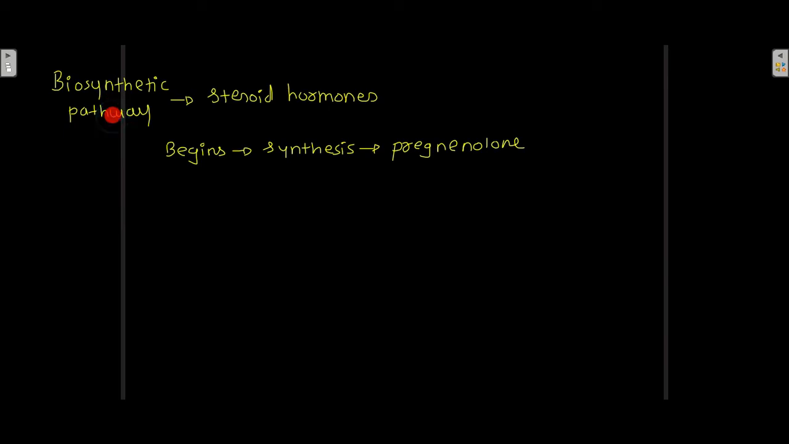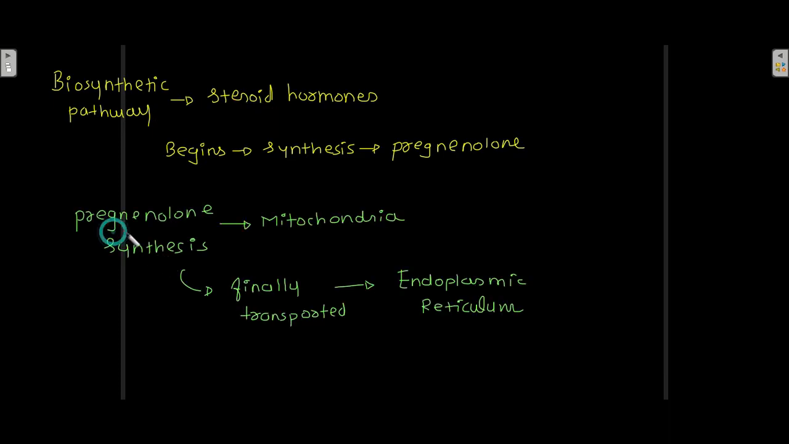Now, the biosynthetic pathway of the steroid hormones begins with the synthesis of pregnenolone. Now, this pregnenolone synthesis occurs in the mitochondria, and then it is transported to the endoplasmic reticulum. In mitochondria there is pregnenolone synthesis, and then that pregnenolone goes into the endoplasmic reticulum.